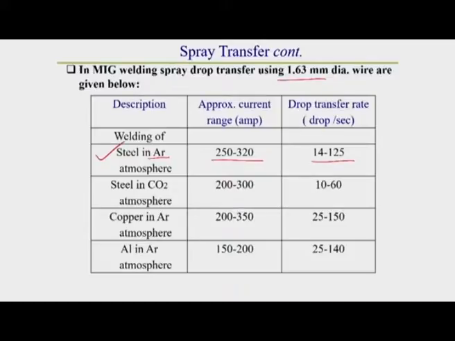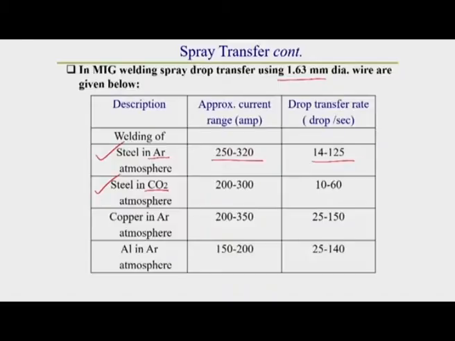Then for the same steel, if we use carbon dioxide as a shielding medium, that is an active gas, I will discuss in detail in a subsequent lecture the effect of carbon dioxide on drop transfer.